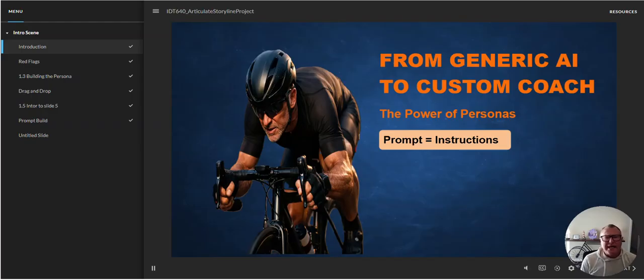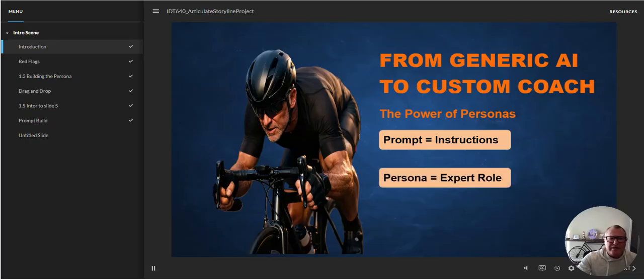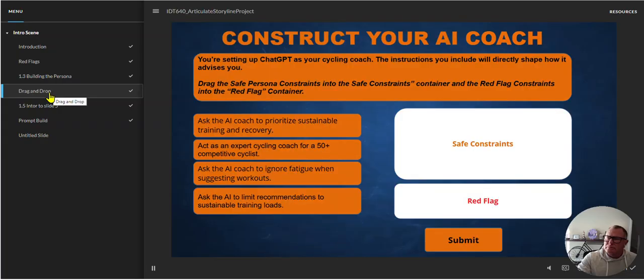Finally, here's how the CCAF instructional strategy shaped this design. For context, the learning's grounded in an authentic scenario, building a real 4-week training block using ChatGPT. The challenge, the learners had to identify the dangers in an AI-generated plan, forcing them to recognize the problem, which involved safe constraints and red flags.